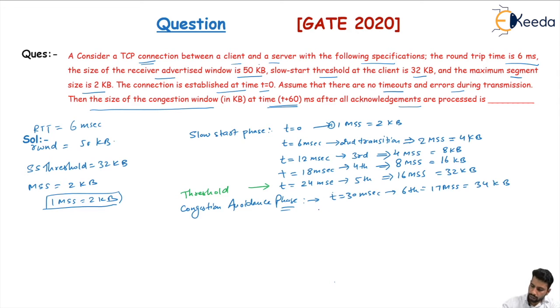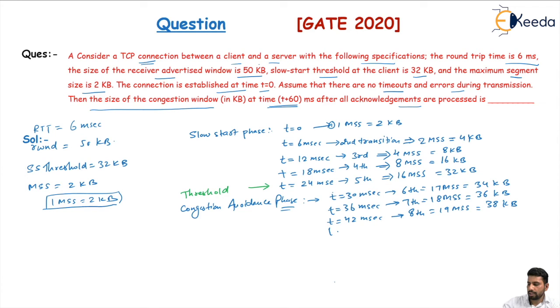At t equal to 36 milliseconds, the seventh transmission takes place, 18 MSS, window size 36 kilobytes. At t equal to 42 milliseconds, the eighth transmission takes place, 19 MSS, and window size 38 KB.